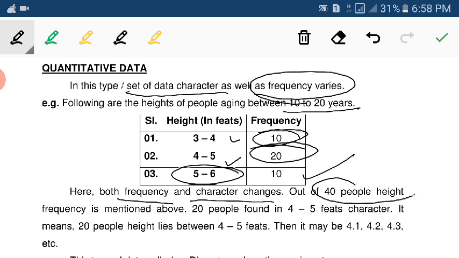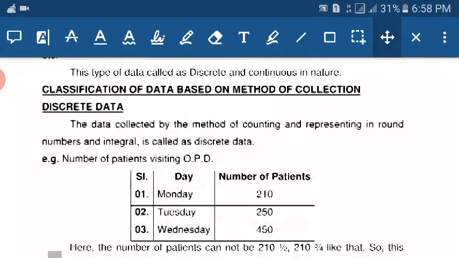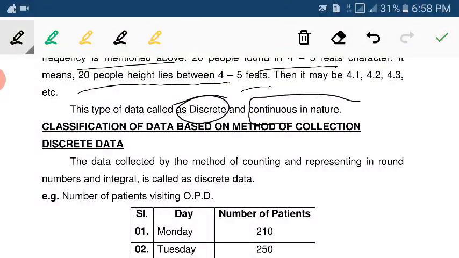Out of the 40 people, the frequency is mentioned above. 20 people are in the 4 to 5 feet character, it means 20 people's height lies between 4 to 5 feet. Then it may be 4.1, 4.2, 4.3, etc. This type of data is also called continuous in nature.